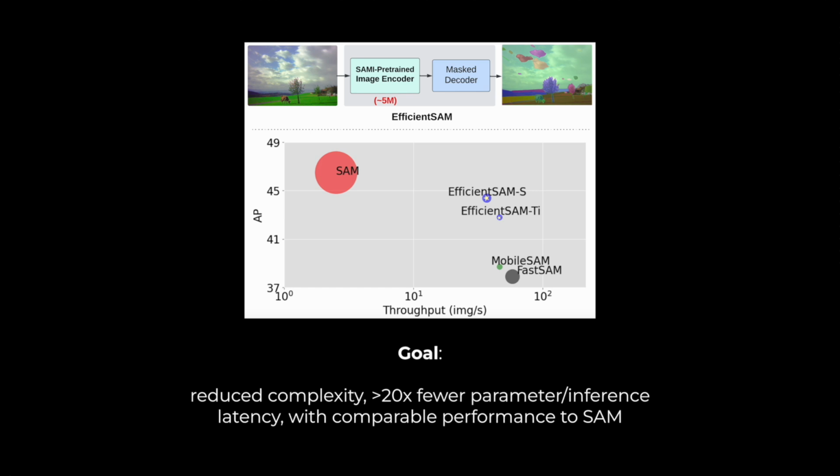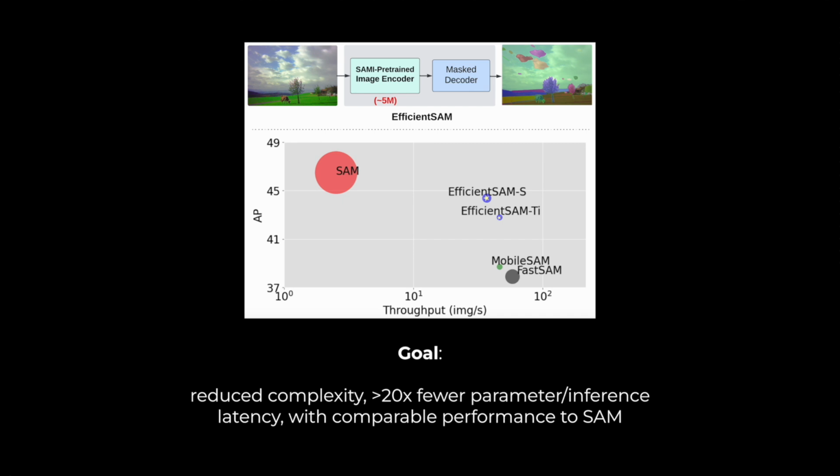For this work, our goal is to reduce the complexity of SAM while maintaining the impressive quality. This figure shows what EfficientSAM achieved. On segment anything tasks such as zero-shot instance segmentation, our EfficientSAM with semi-pre-trained lightweight image encoder is within 2 points of the original SAM model, 44.4 AP versus 46.5 AP, but with 20 times fewer parameters and 20 times faster runtime.